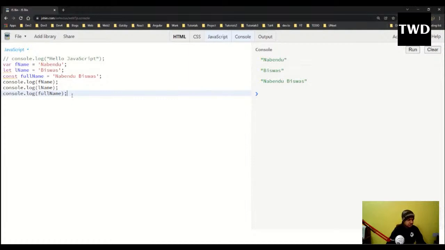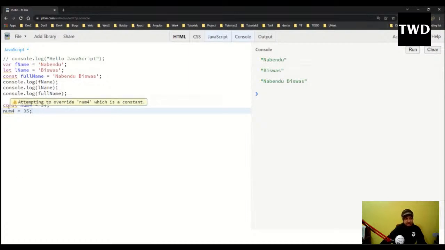So const is for constant. What we cannot do with const is like this. Let me show: const num4 equal to 34, and then num4 equal to 35. See one more thing, just now what I am doing.